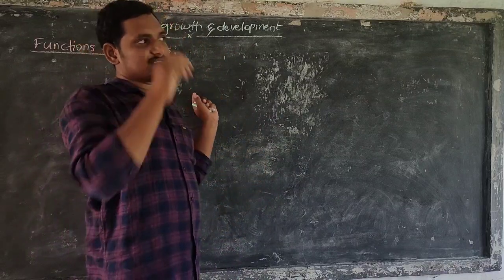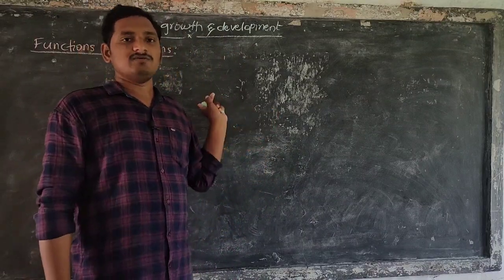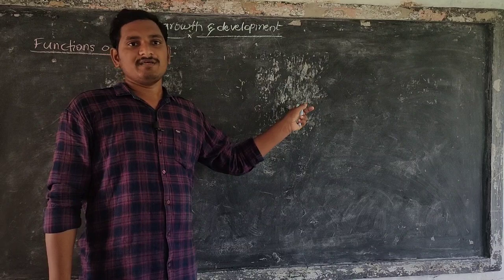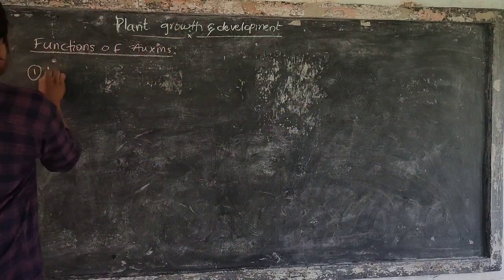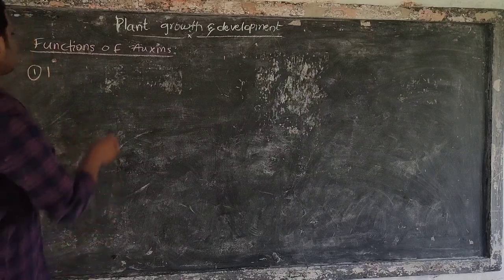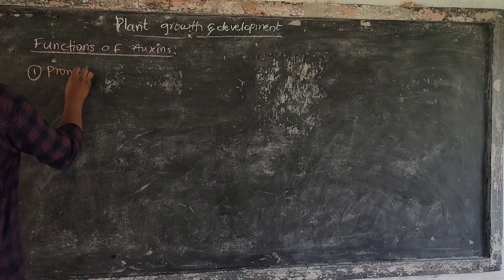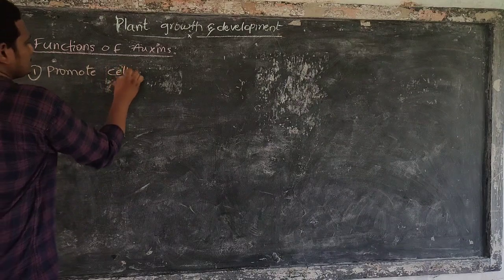The first function of auxins is to promote cell division.